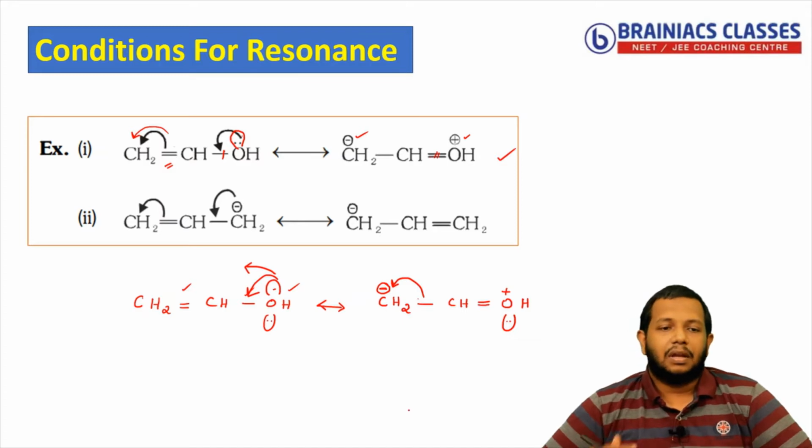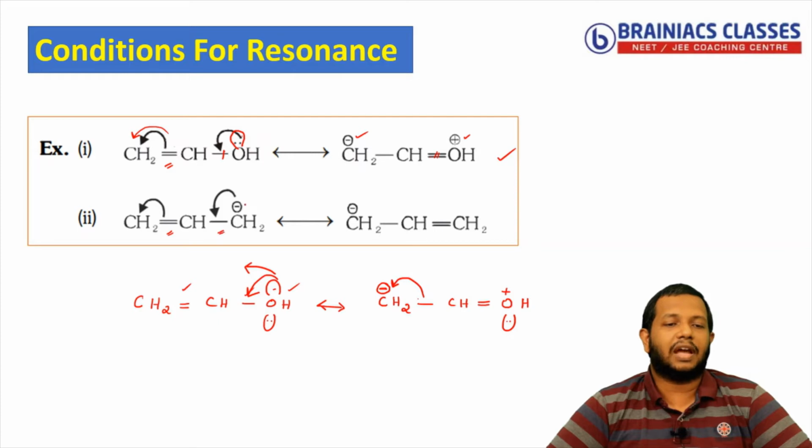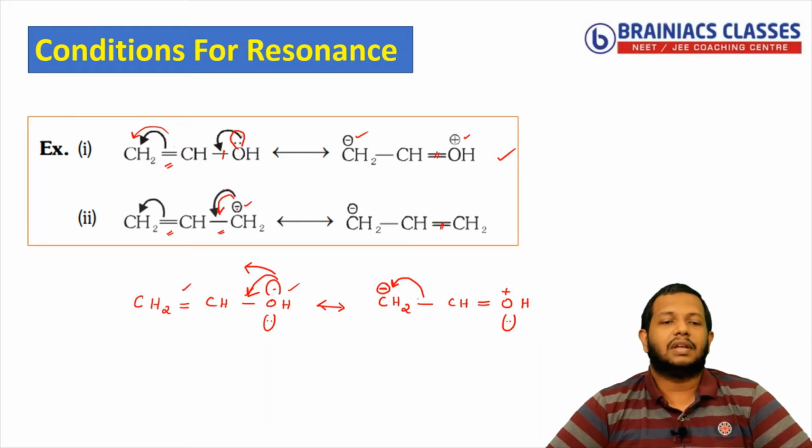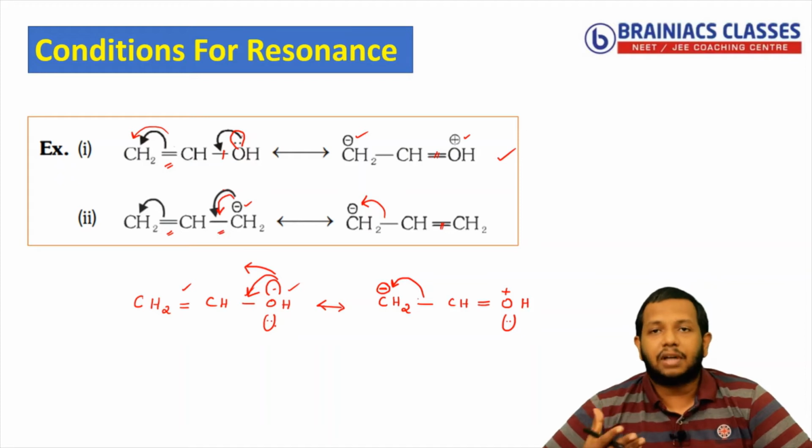Now the same thing you can see here. Here also you can see a double bond is present, then a single bond, and a negative charge is present. So what is the rule? If the negative charge or lone pair is in conjugation with a pi bond, the negative charge or the lone pair will shift towards the pi bond. So this negative charge will move in this direction. It will form a pi bond here. When the pi bond is coming here, the other pi bond will get repelled and move here as negative charge. This is how you need to draw resonating structures. I hope you are now understanding.